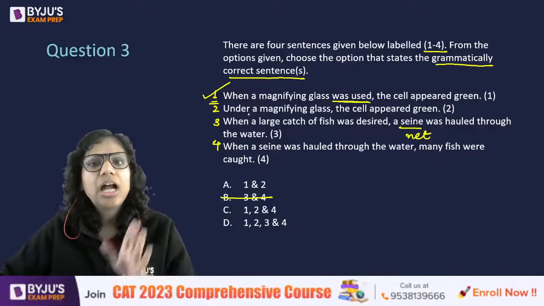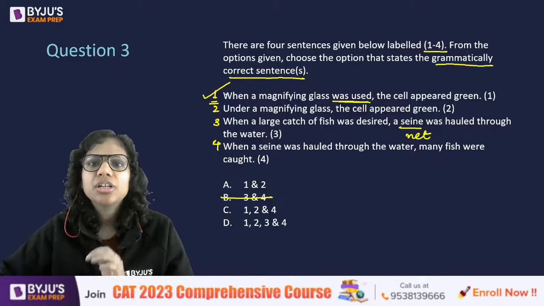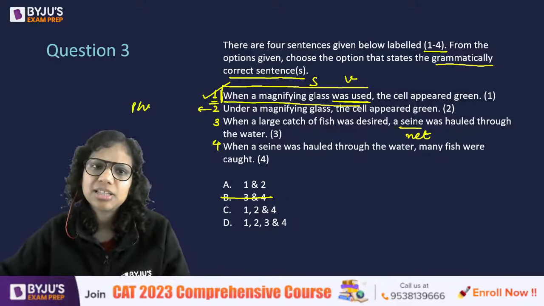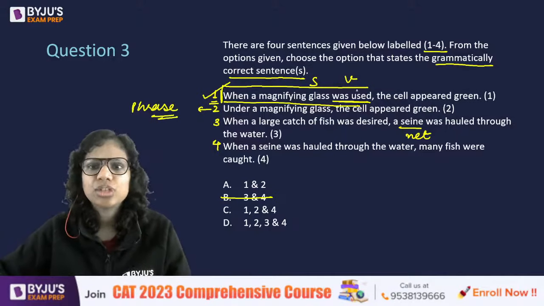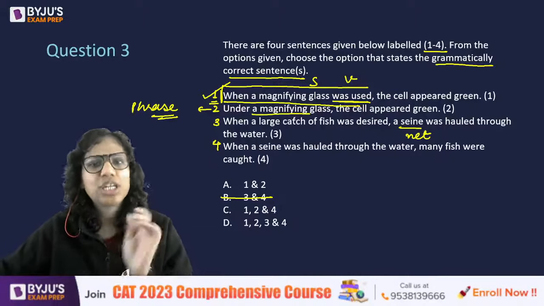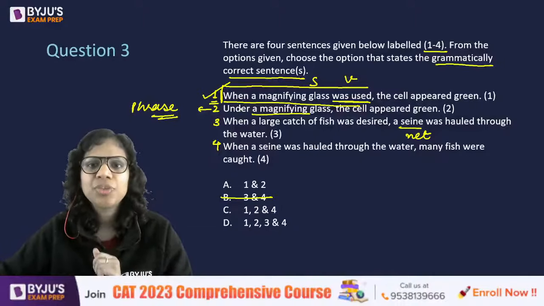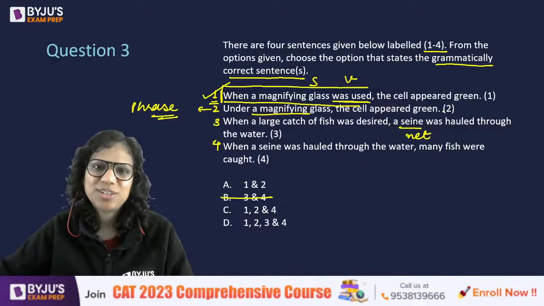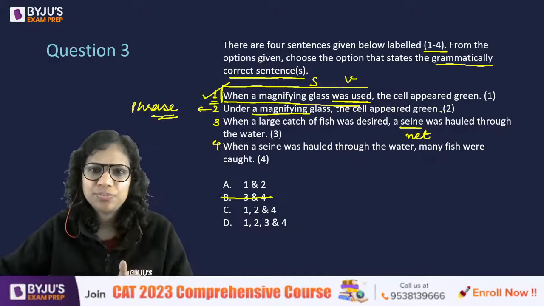2. Under a magnifying glass. Now here you stated a clause. What is a clause? Something that has a subject and a verb both. Here on the other hand, instead of a clause, you just used a phrase. That's the only difference. So instead of putting a complete clause with a subject and a verb, you just kept a phrase here, under a magnifying glass. Under a magnifying glass, the cell appeared green. Even this is absolutely fine. So no error in 1 and 2.